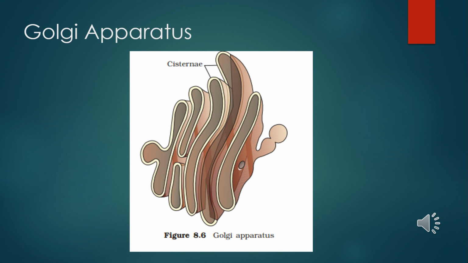Then there is formation of plasma membrane. Membranes of vesicles coming from the Golgi complex link up at the site of cytokinesis to form new plasma membranes. This is all about the Golgi apparatus.